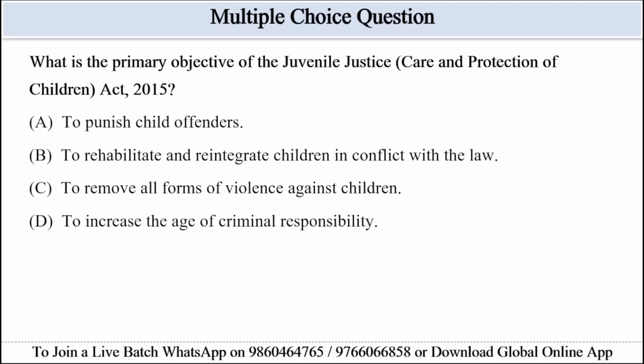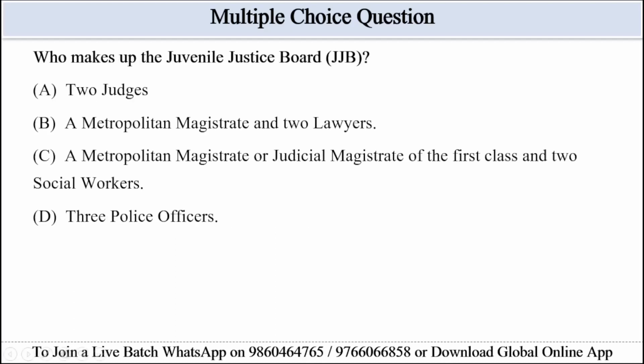But in case of option B, to rehabilitate and reintegrate children in conflict with the law, this matches the ultimate goal expressly mentioned in the passage, rehabilitation and reintegration into society. So option B is the correct answer here. We have the next question: who makes up the Juvenile Justice Board, that is JJB?